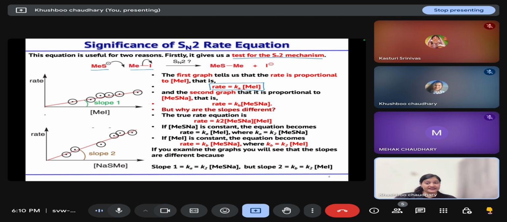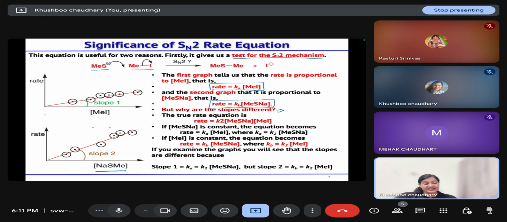The same thing we did with the nucleophile also, this sodium salt. As we keep the concentration of methyl iodide constant and increase the concentration of your nucleophile, the same effect was observed. It was observed that the rate increases linearly with the increase in concentration of your nucleophile. So in this case also, rate is directly proportional to the concentration of your nucleophile. But as in both cases the rate is increasing, why are the slopes different?